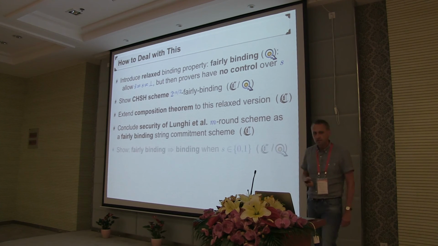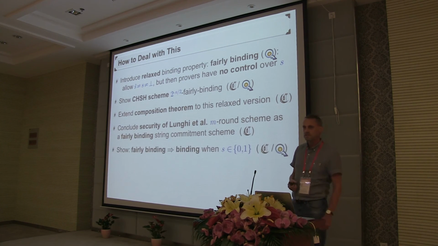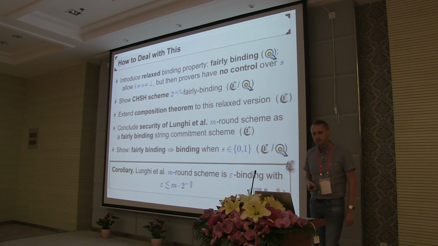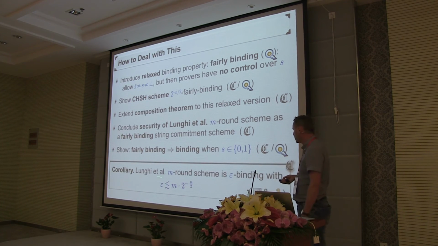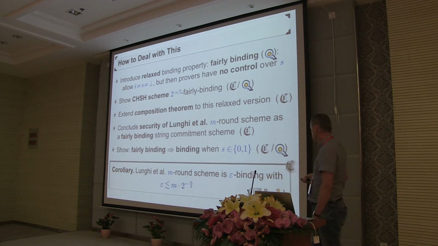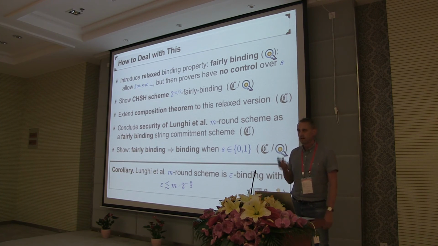And then the last thing to observe, which is quite easy to see, is that if you restrict the input to a bit, then the fairly binding notion actually coincides with the standard binding notion. So in the end we do get security of the Lunge et al. multi-round scheme with a linear blow-up in the error term. And again, I want to point out that this holds for both the weaker and the stronger notions of the binding property.